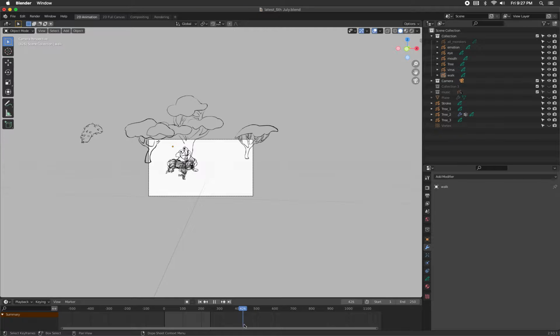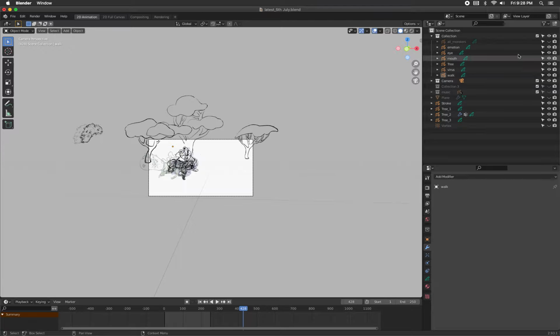So when I scan through, it looks like I want to begin at 401, where his right foot hits the ground, and then till 459. Yeah. So we're going to extract the sequence of frames from 401 to 459 and have them run in a loop. So let's see how that works.